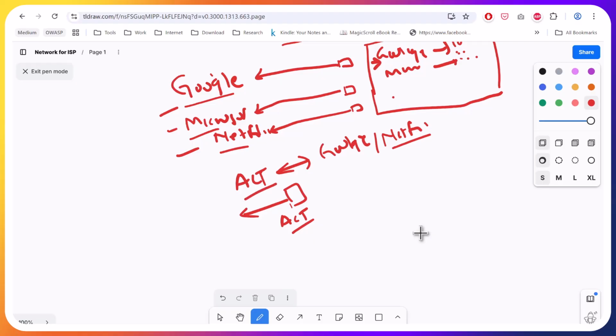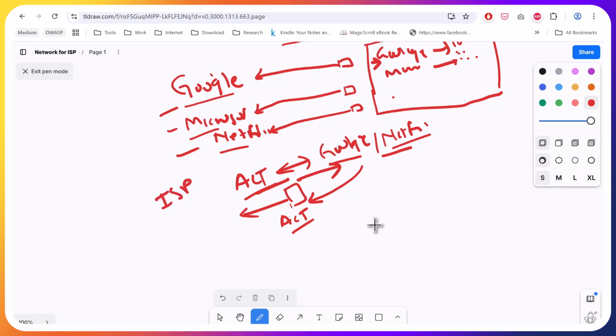That's why you can see it gives some offer: if you join ACT, a one month subscription of Netflix will be free. So few important companies' networks ACT already knows. So instead of routing through all these circuits, it can directly send it to these ones. And some of the companies even host servers, so those will be served directly. So that's how the network for an ISP looks.